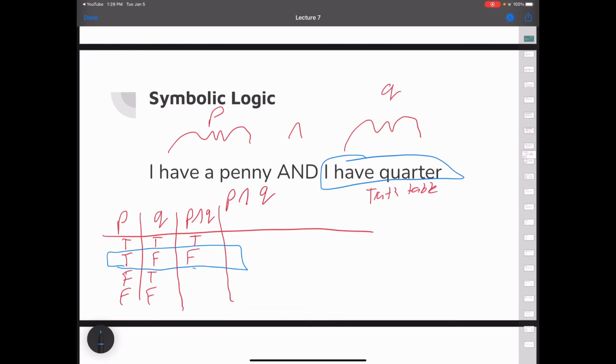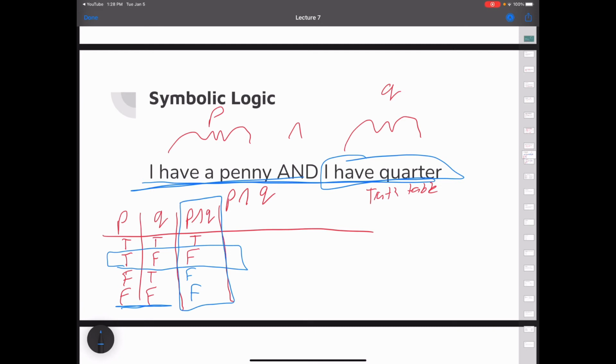And then similarly, if I didn't have a penny, it would be false. And then it would be really false. It'd be really wrong of a sentence if I asserted that I had a penny and a quarter and I had neither. This would be very wrong. So this would also be false. So we end up with a truth table for P and Q